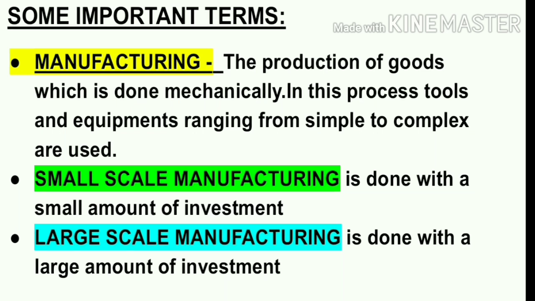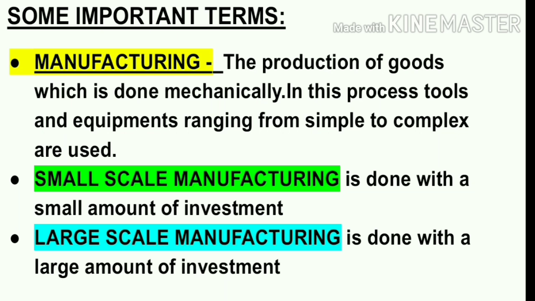That means the process of manufacturing is done with a very small amount of investment or expenditure. For example, we can see the cottage industries, the handloom and handicraft industries, then pottery, basket weaving. All these are forms of manufacturing, right?